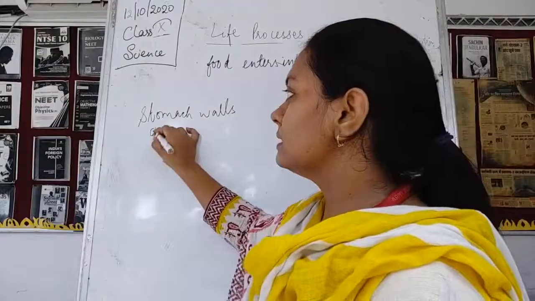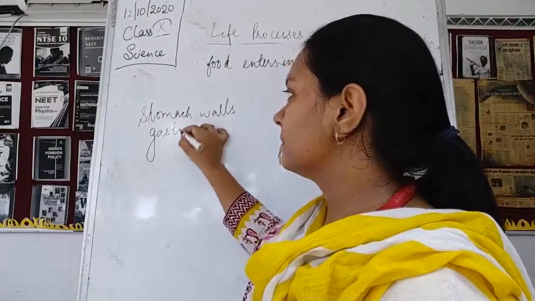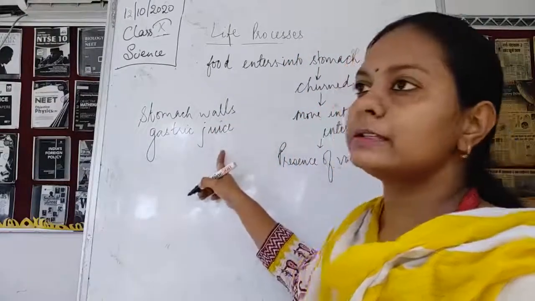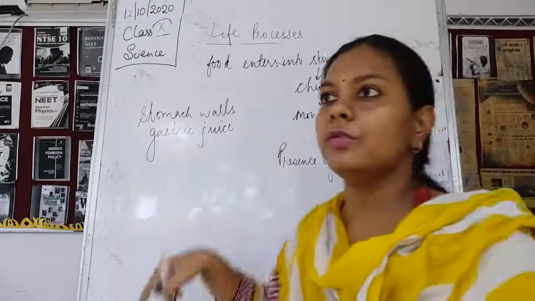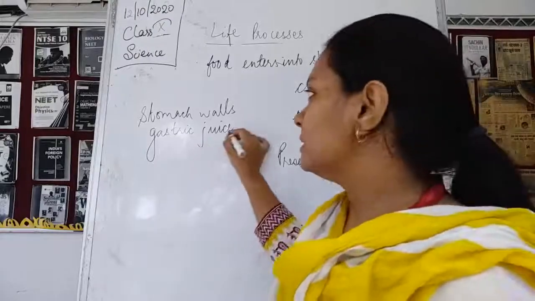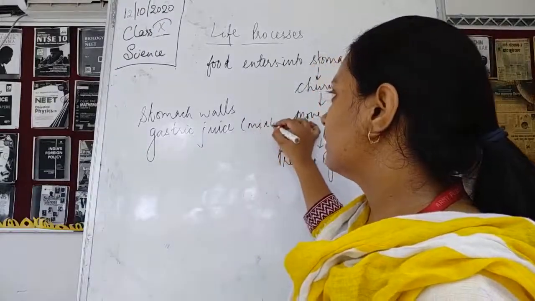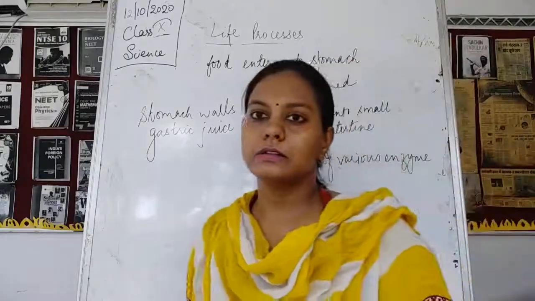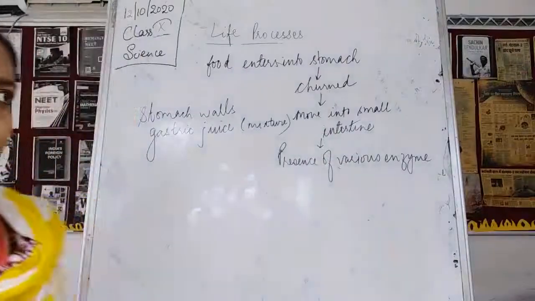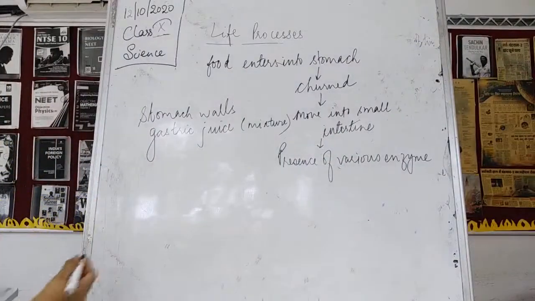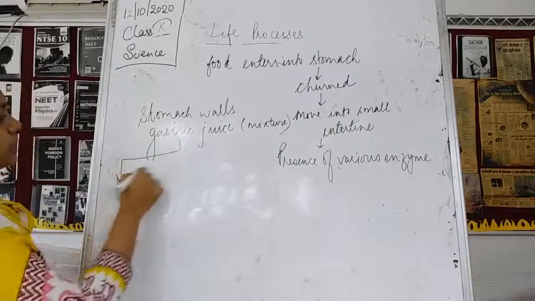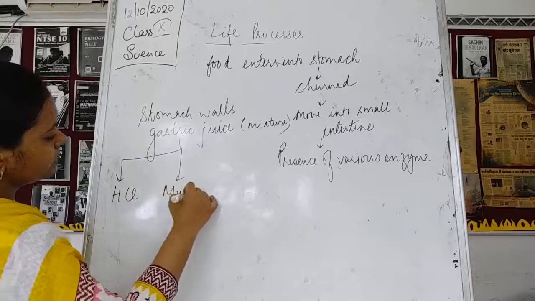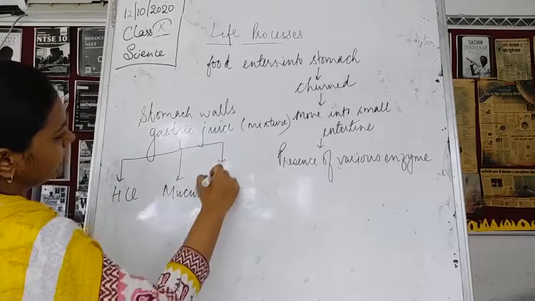Among digestive juices, which one? Gastric juice. Why are we calling it gastric juice? It is because it is a mixture of various enzymes, various substances. Now what are the three substances which are present in the gastric juice? First one is hydrochloric acid, next is mucus, and the last one is pepsin.